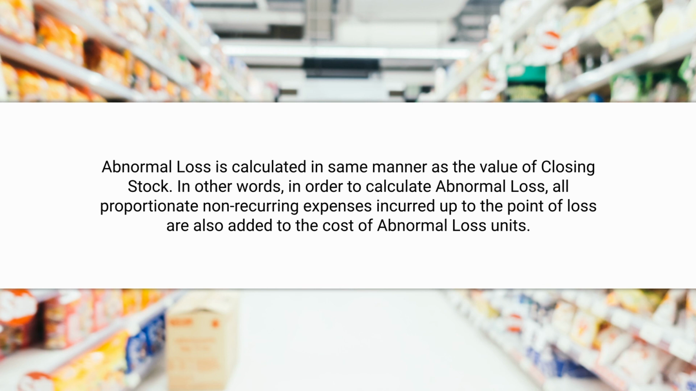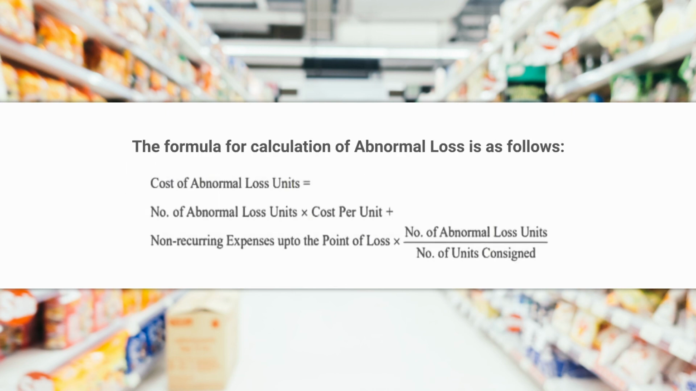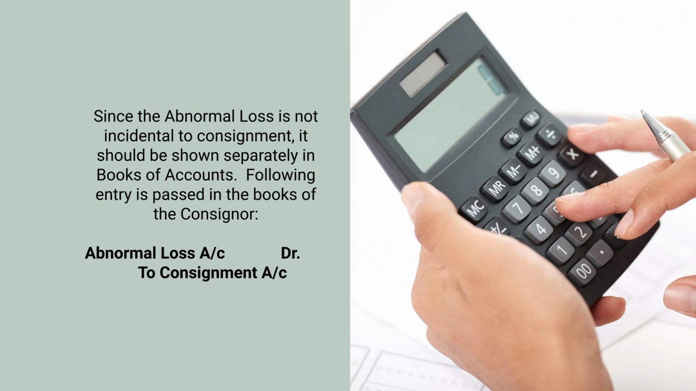Abnormal loss is calculated in the same manner as the value of the closing stock. In other words, in order to calculate abnormal loss, all proportionate non-recurring expenses incurred up to the point of loss are also added to the cost of abnormal loss. The formula for calculation of abnormal loss is: number of abnormal loss units multiplied by cost per unit, plus non-recurring expenses up to the point of loss multiplied by number of abnormal loss units divided by number of units consigned.